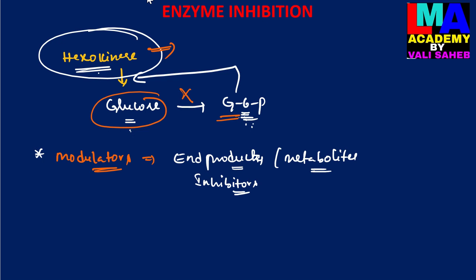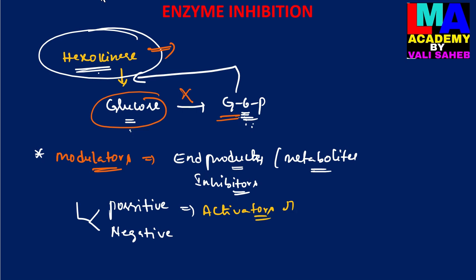There are two different kinds of modulators. They are positive modulators and negative modulators. Positive modulators act as activators. They do not inhibit the catalytic activity of an enzyme; they can increase the catalytic activity of an enzyme in chemical reactions.